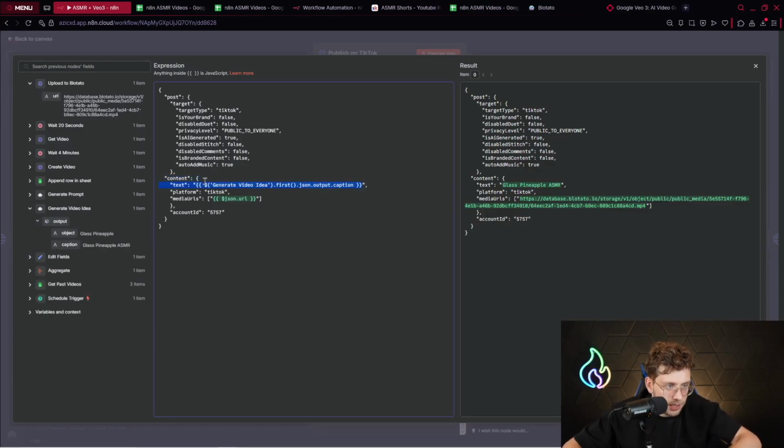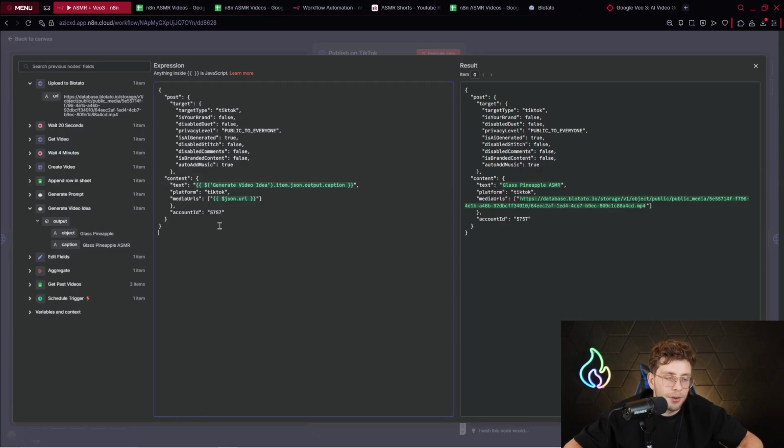So if I go ahead, I simply delete it. I provide the caption right here. So we just provide this as the title. For the media URLs, we provide the URL from Blotato. So simply again, drag and drop this variable here. And now there is a very important point.